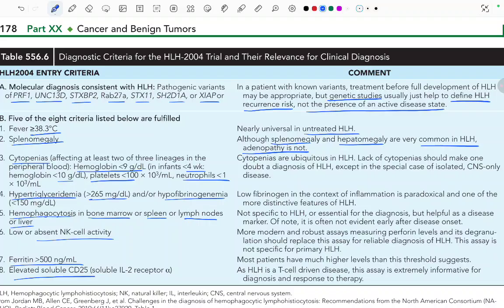Hypertriglyceridemia and low fibrinogen in the context of inflammation is paradoxical and one of the most distinctive features of HLH. Low fibrinogen.